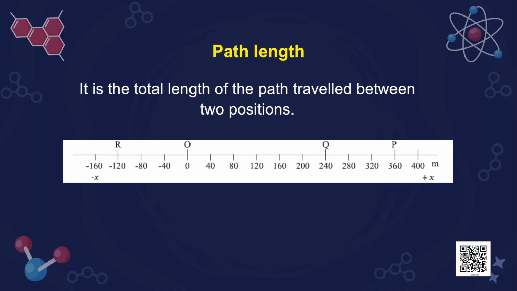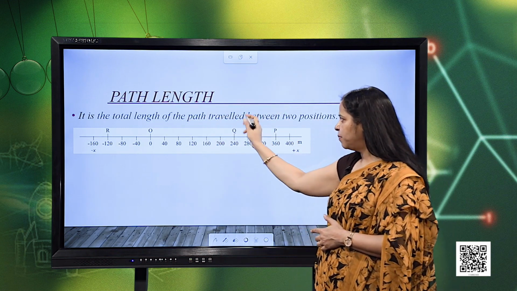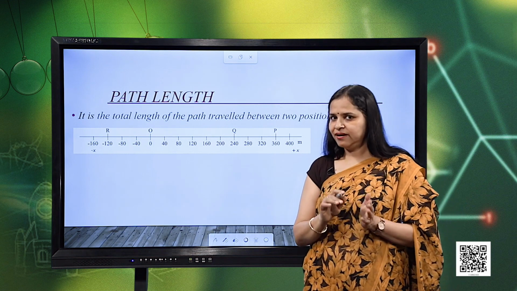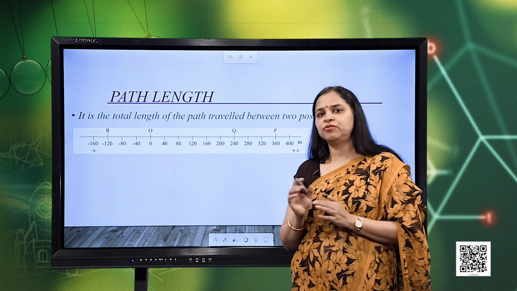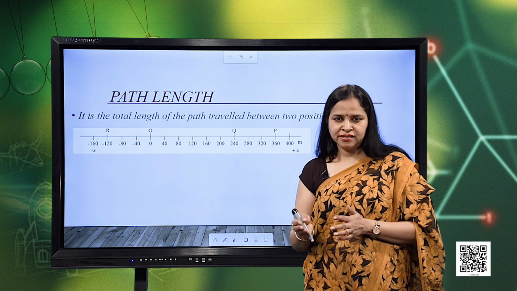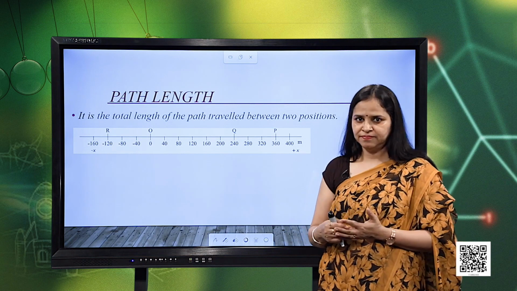Now, let us talk about another physical quantity called displacement and distance. First of all I will talk about distance or the path length. So, what is the path length? It is the total length of the path traveled between the two positions. So, we are very much clear about the positions, how to specify the position of the object. Now, let us talk about if the object is in motion, then how do we describe its distance travelled.